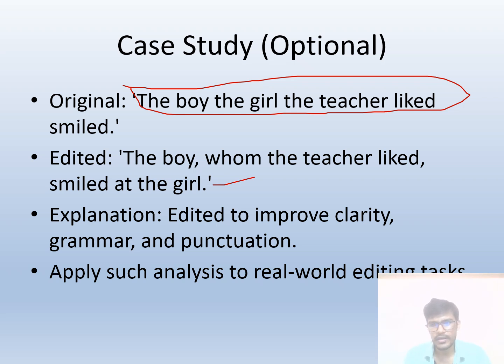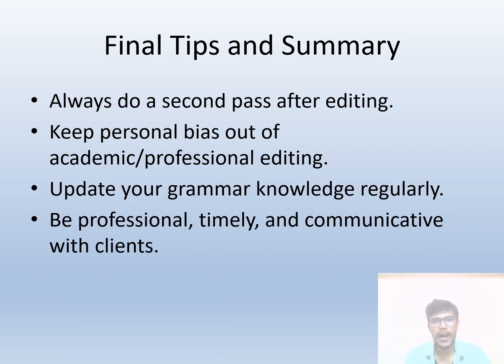So move next. Final tips and summary. Always do a second pass after editing, meaning after editing, you have to do proofreading. Keep personal bias out of academic and professional editing. Always stand by academic style and academic writing. Don't apply your own frustration. Don't apply your own ideas, because academic or professional editing requires knowledge.